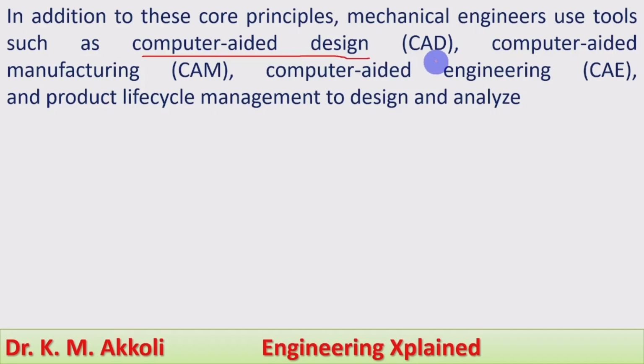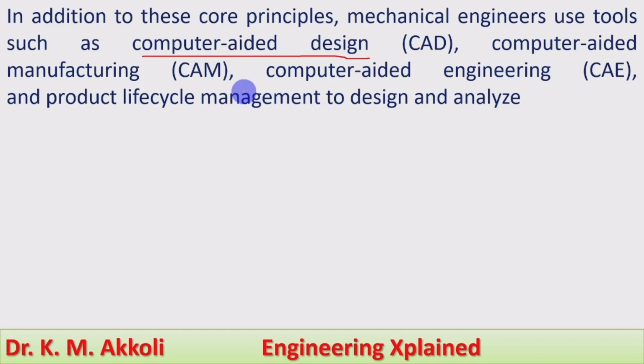Earlier we used AutoCAD for the design, and later we used different software for design and analysis purposes, such as Unigraphics, ANSYS, and Vision 360. The different design software is used for designing different components and equipment.